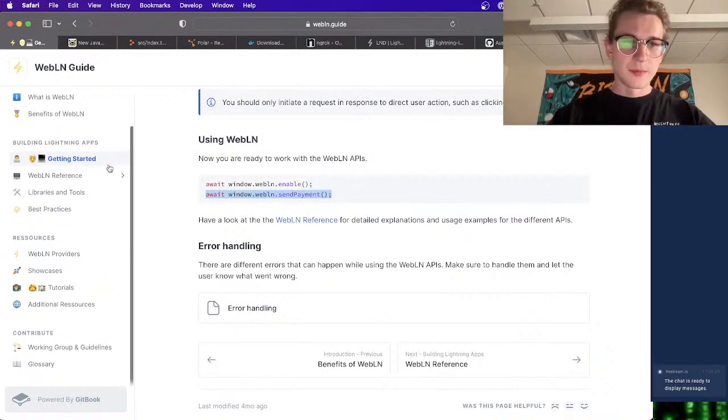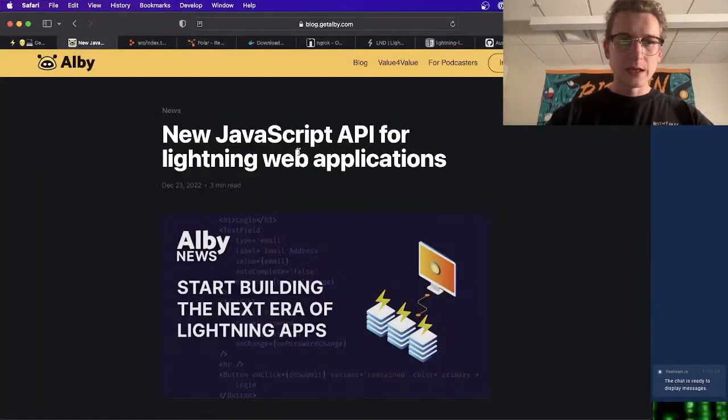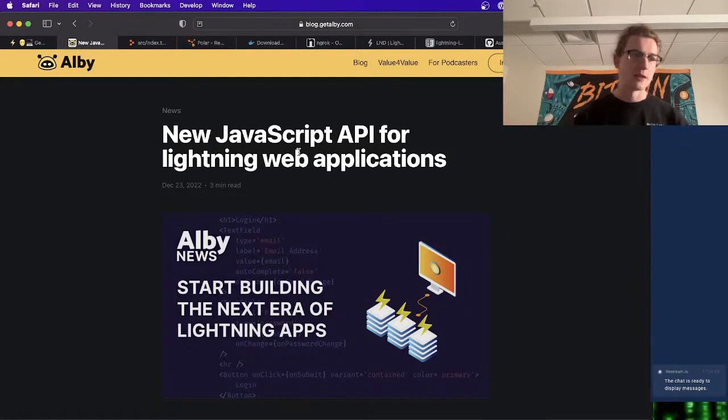So that's really cool. So recently Alby announced an extension of WebLN. WebLN has been around for a year or more, and it was mostly simple at first. All that you could do with WebLN was pay invoices, create invoices.